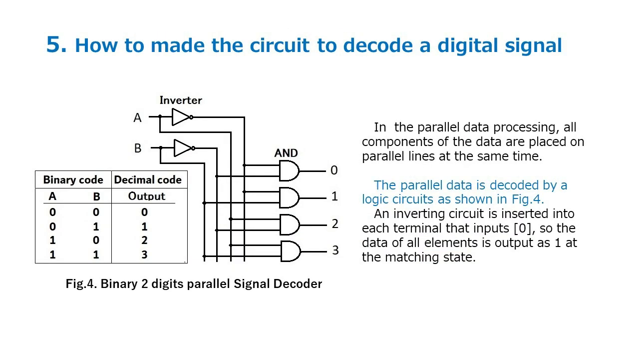How to make the circuit to decode a digital signal. In the parallel data processing, all components of the data are placed on parallel lines at the same time. The parallel data is decoded by a logic circuit as shown in Fig.4. An inverting circuit is inserted into each terminal that inputs 0, so the data of all elements is output as 1 at the matching state.